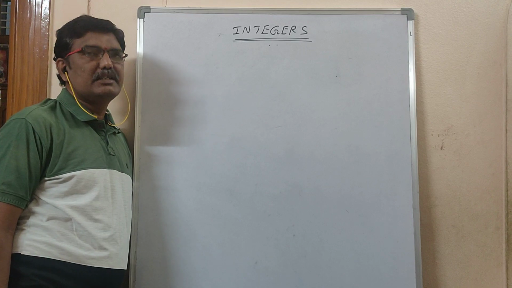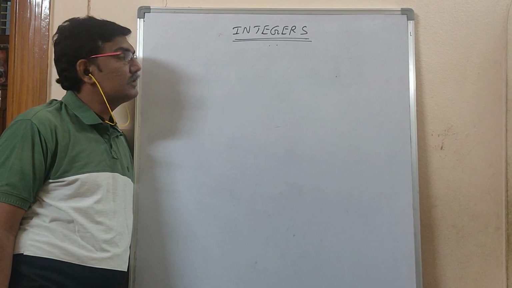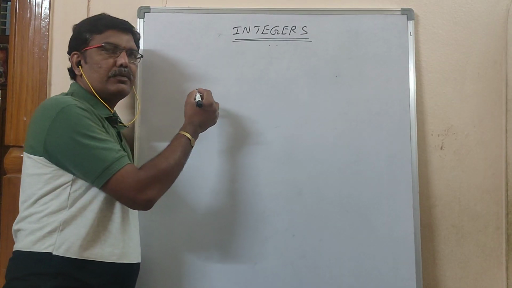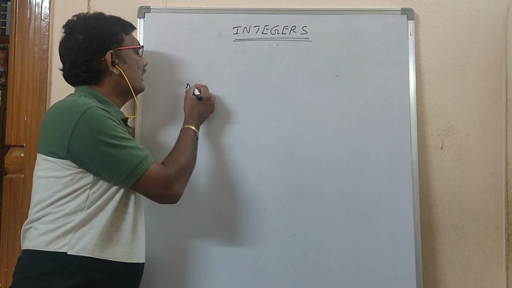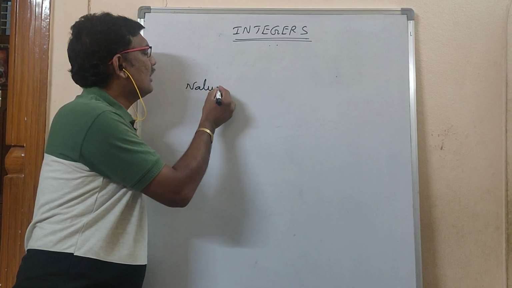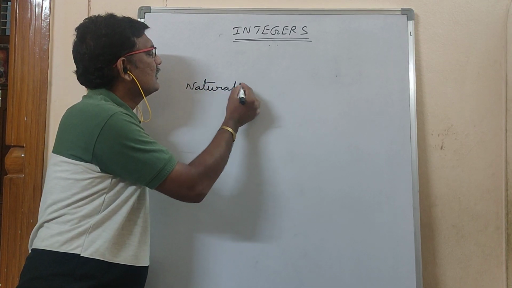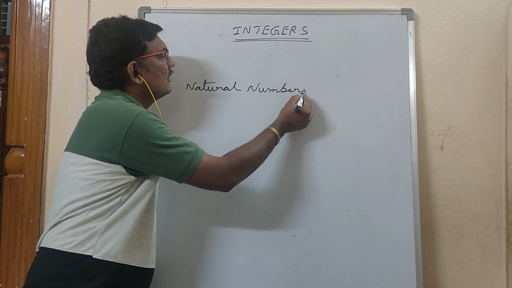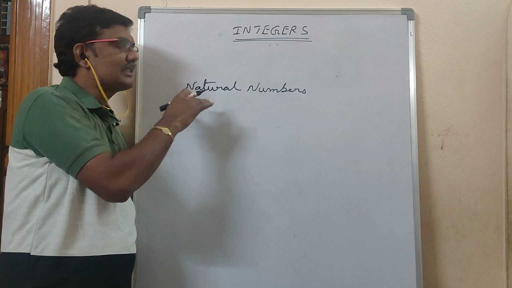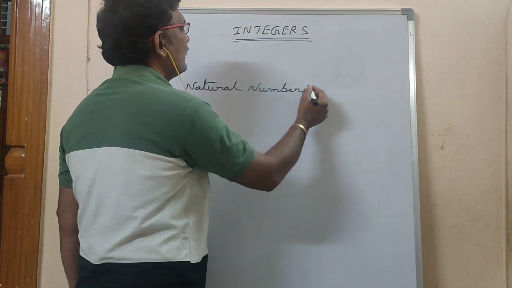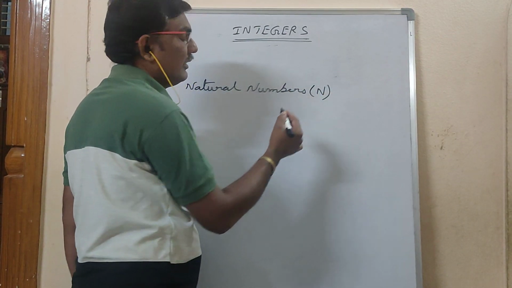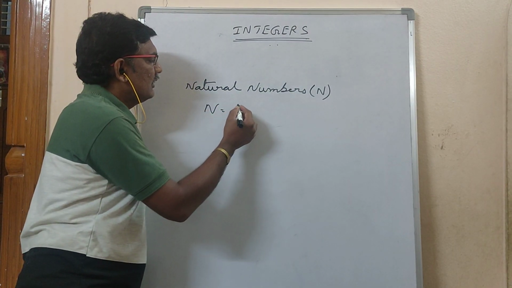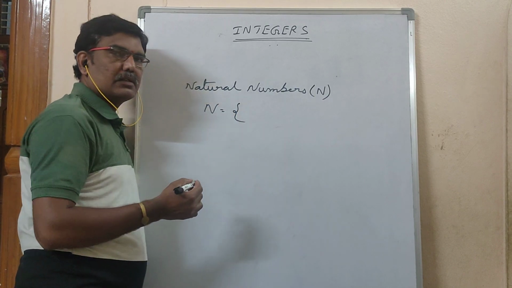Today we will discuss integers, the first chapter for 7th class students. So first we should know the types of numbers. First, natural numbers. This you already learnt in previous classes. Natural numbers are denoted with the letter N. For example, N is equal to, these are called set brackets.